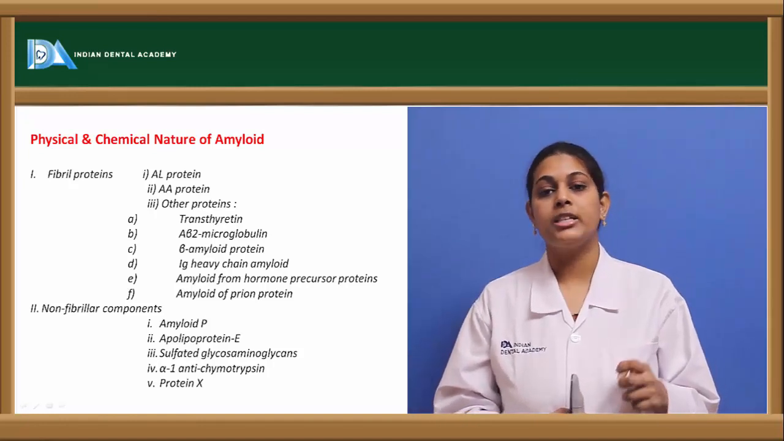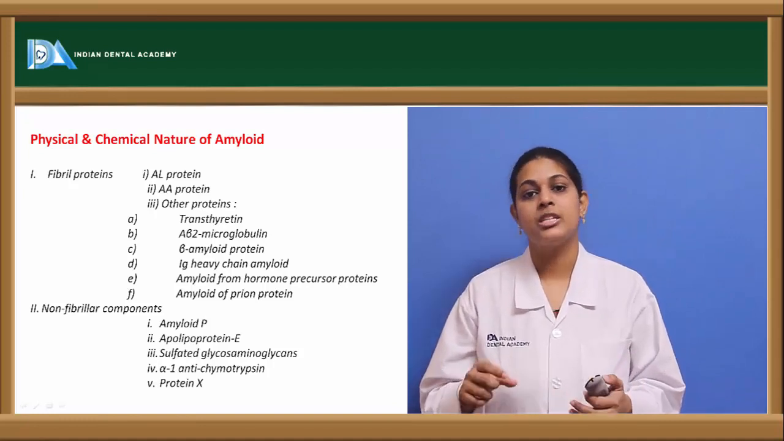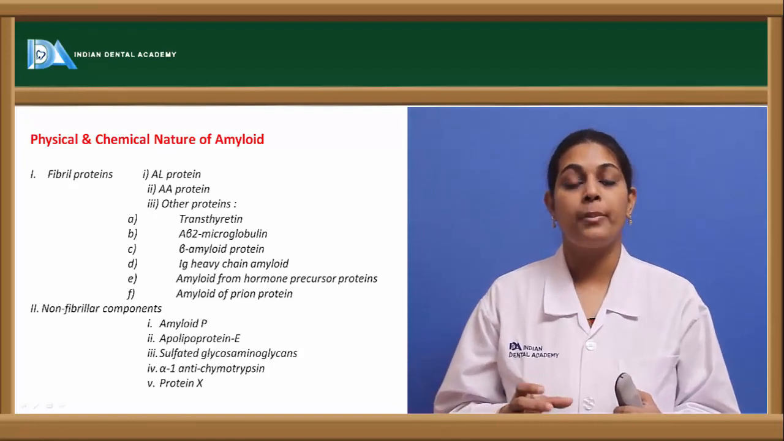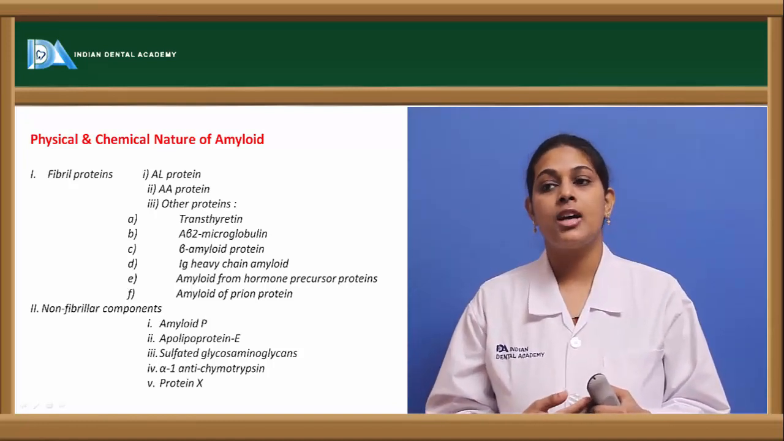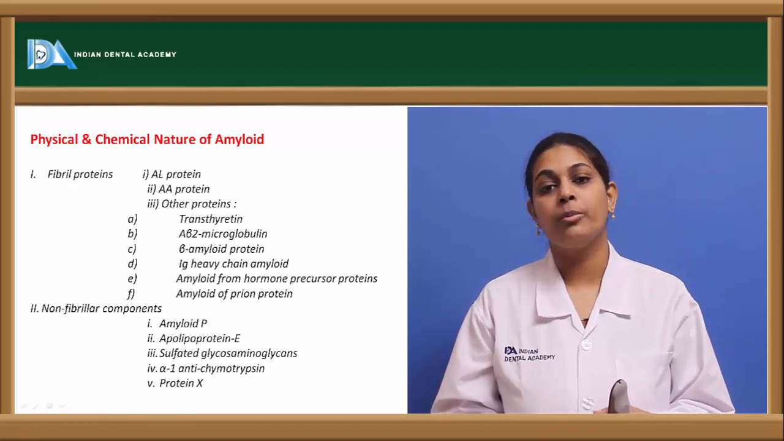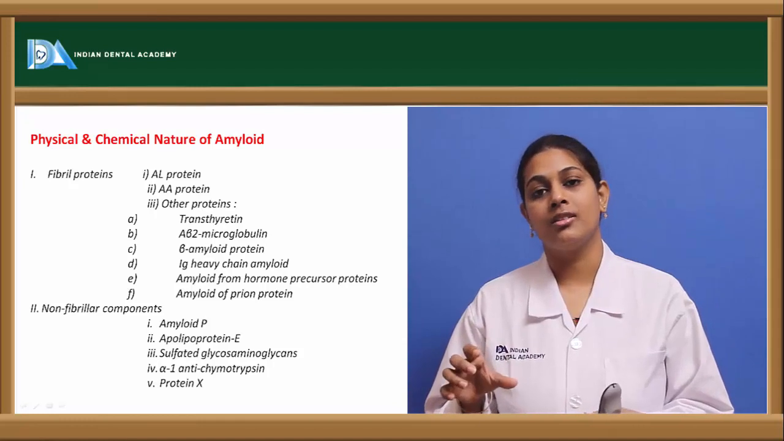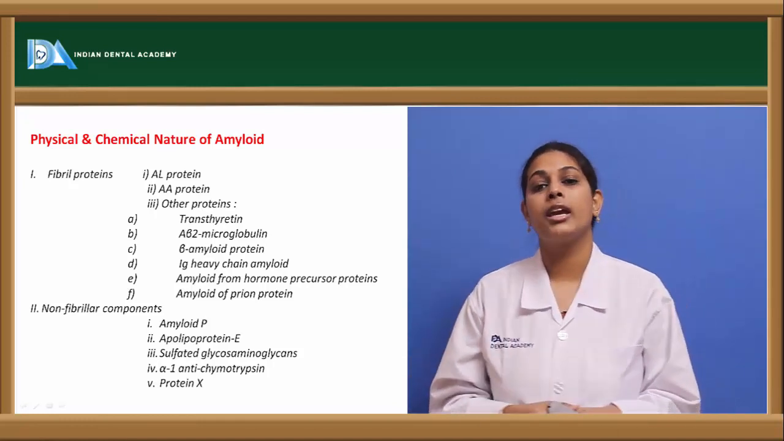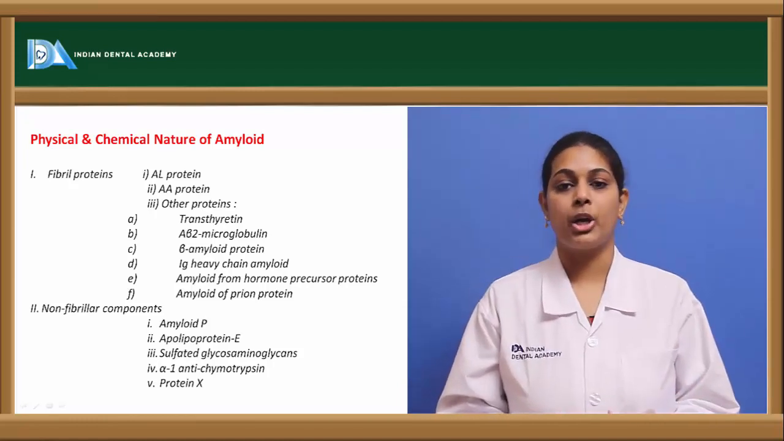Coming to the A beta 2 microglobulin, this protein is derived from the major histocompatibility complex, which is a part of the host immune system. Structurally it has a beta pleated sheet, and most commonly it is seen either in localized amyloidosis or in systemic amyloidosis.